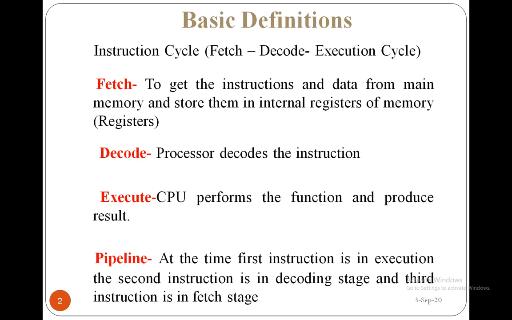And pipeline, now understand the pipeline with these three. Suppose at the time the first instruction is in execution stage, the second instruction is in decoding stage, and the third instruction is in fetch stage. That is, at a time parallelly the process is going on. This is nothing but the pipeline processing. So ARM7 uses three-stage pipeline: fetch, decode and execute, whereas ARM9 uses five-stage pipeline.